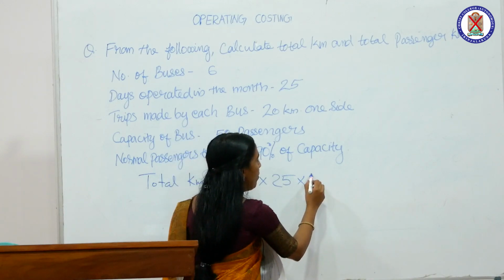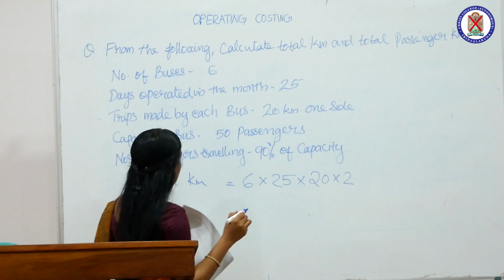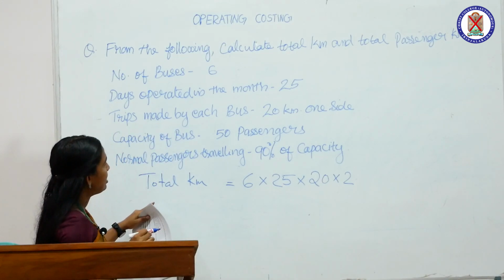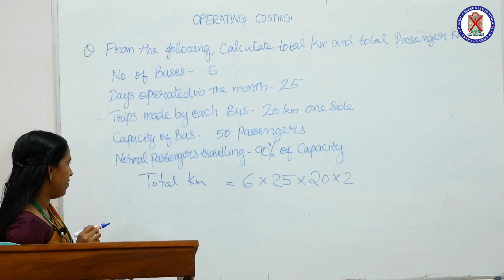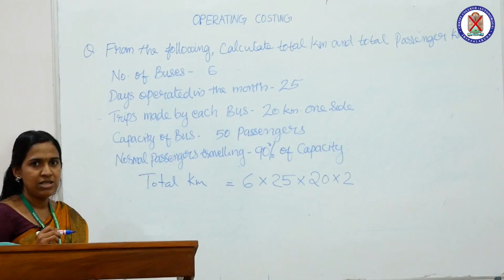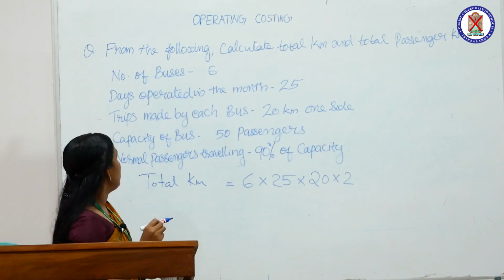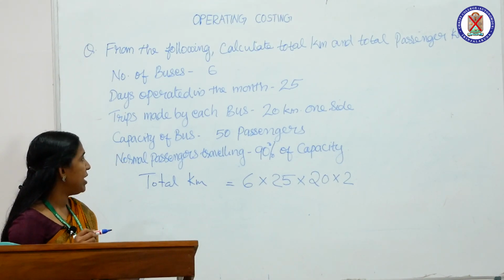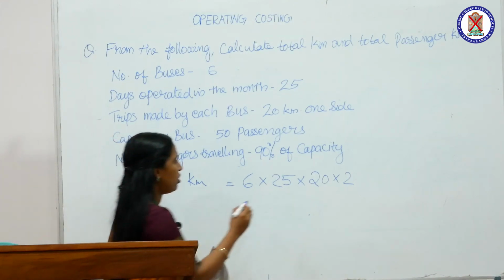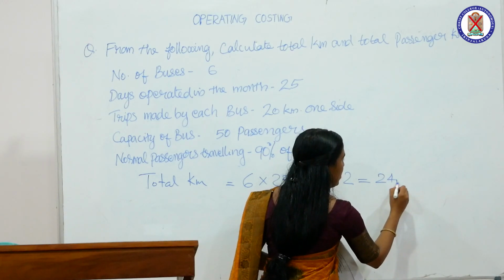So, we have to multiply the 20 kilometer into 2, and these are the main information related to the total kilometer travelled. So, the total kilometer travelled is equal to total number of buses into days operated in the month and multiplied with the total trips made by each bus. The total distance travelled is equal to 24,000 kilometer.